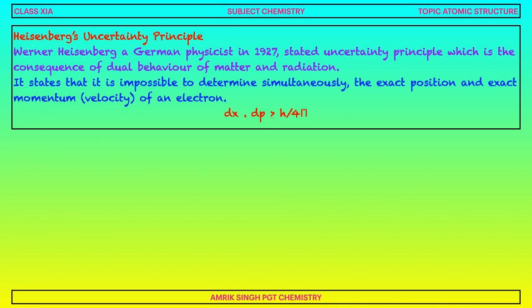Heisenberg uncertainty principle. Werner Heisenberg, a German physicist, in 1927 stated the uncertainty principle, which is a consequence of the dual behavior of matter and radiation. It states that it is impossible to determine simultaneously the exact position and exact momentum or velocity of an electron. Here, dx multiplied by dp is greater than or equal to h upon 4 pi. dx is the uncertainty in position and dp is the uncertainty in momentum. It will always be greater than or equal to h upon 4 pi.